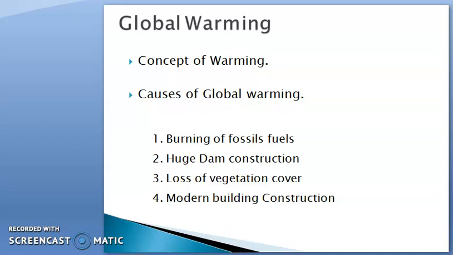First, we have to understand the concept of warming. There are several gases present in the atmosphere which are known as greenhouse gases. The greenhouse gases are water vapor, carbon dioxide, sulfur dioxide gases, methane gas, and nitrogen oxide gases.